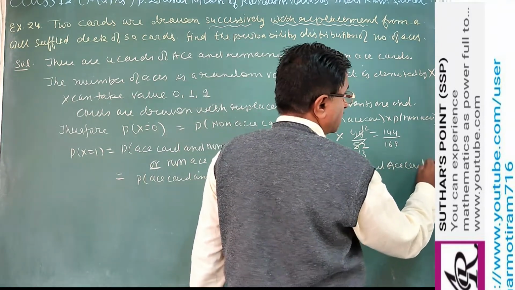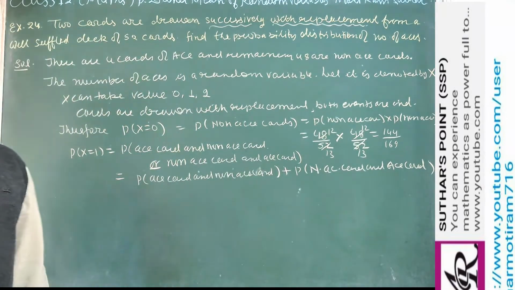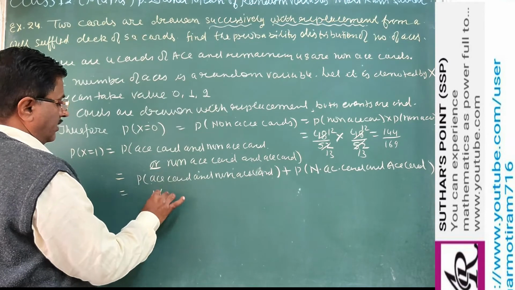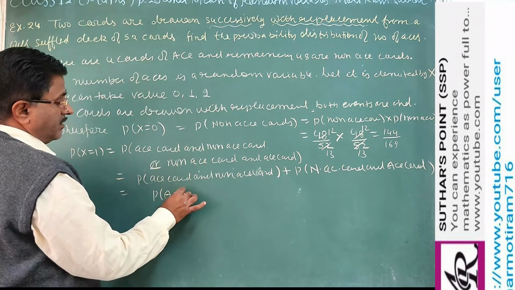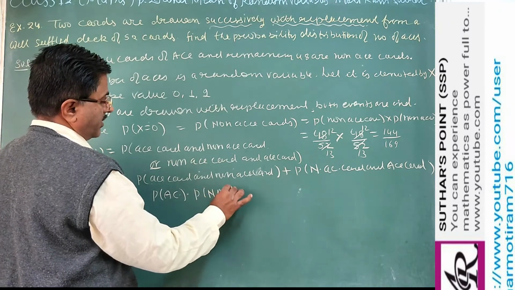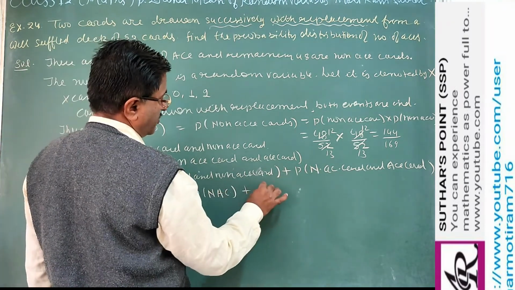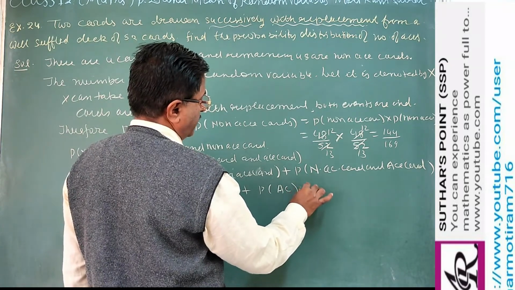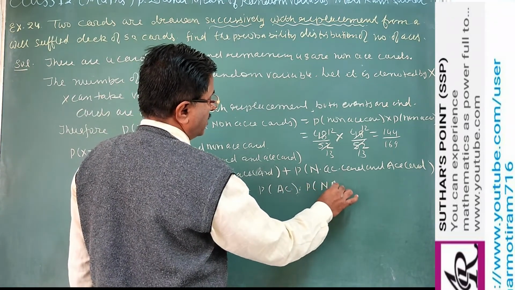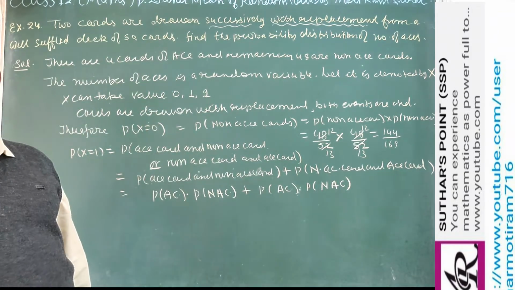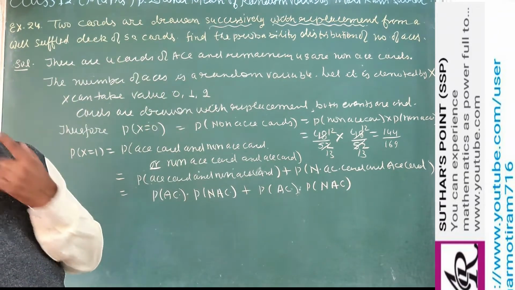We may write this way. So there are two. So probability of getting S card into probability of getting non-S card, plus probability of getting S card and probability of getting non-S card. So there are four individual events.